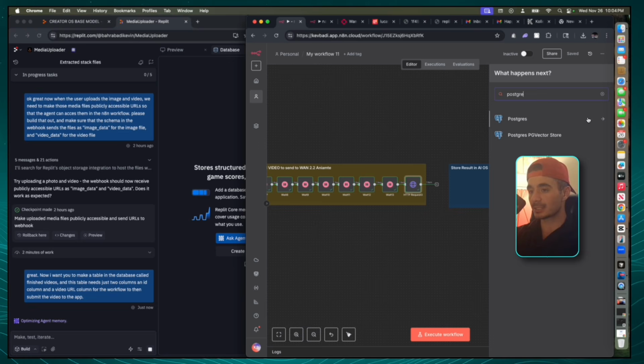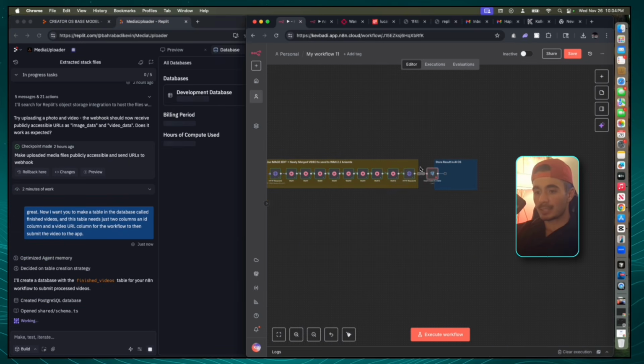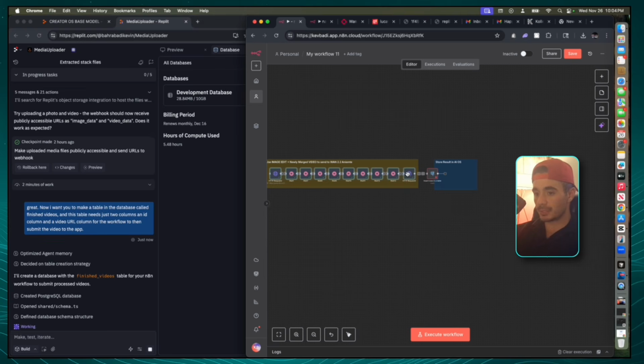A Postgres SQL database is the database that we use for all of our apps, whether it's Supabase, whether it's Neon, whether it's a mobile app, web app, doesn't really matter. It's all the same thing. And we're just going to click insert row into a table. And while that's happening, since that previous step has worked, we're going to pin all of those nodes so that we don't have to do it again.